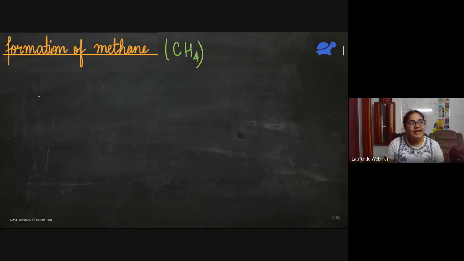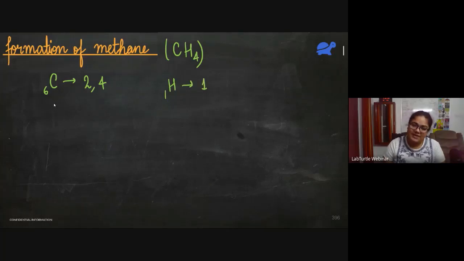And let us write the electronic configuration of different atoms here. So carbon is atomic number 6, so it would be 2, 4. Hydrogen is atomic number 1, so it will just be 1. So carbon is a non-metal. Hydrogen also is a non-metal. That is why they will share electrons.